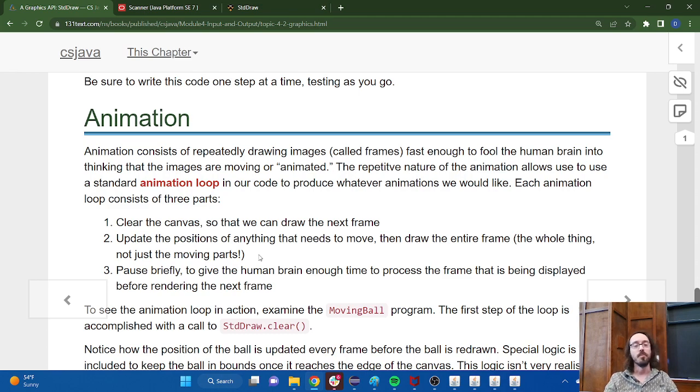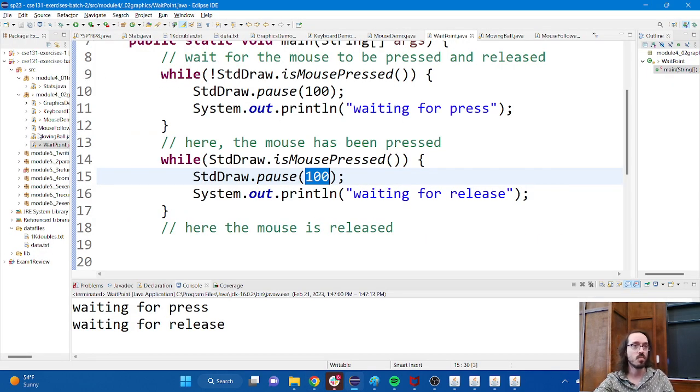So we're not going to be developing Pixar movies in this class, right? The animation that we're going for is going to be a little crude. It's not going to be the smoothest animation in the world, but that's okay. Those tools are available to you if you want them. I hope that answers your question. But let's take a look at how this actually works with this moving ball demo.